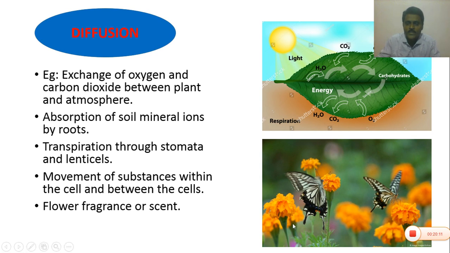For example, Tagetes patula gives a good odor and attracts insects and butterflies for pollination. If you observe Jasminum sambac, it produces white flowers with a good odor. And Michelia champaca also gives a good fragrance. So these are different examples of diffusion.